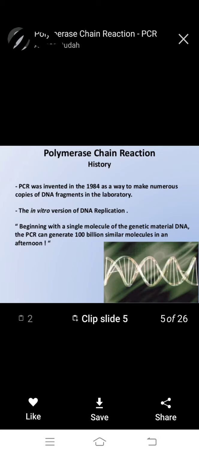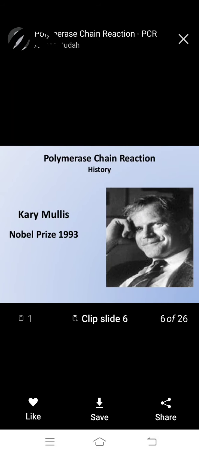Beginning with a single molecule of the genetic material DNA, PCR can generate 100 billion similar molecules in an afternoon.